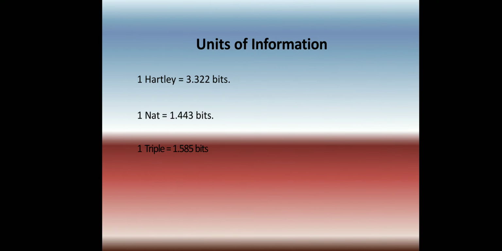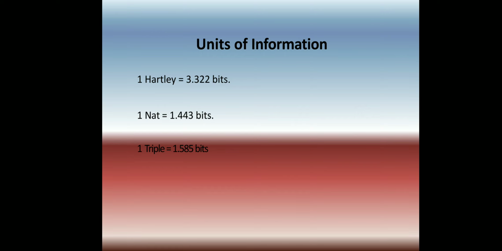Next we can see the relation between the different units with respect to bits. So 1 hartley is equal to 3.322 bits, 1 nat is equal to 1.443 bits, and 1 trit is equal to 1.585 bits. Just remember this conversion, because in some calculations we need it.